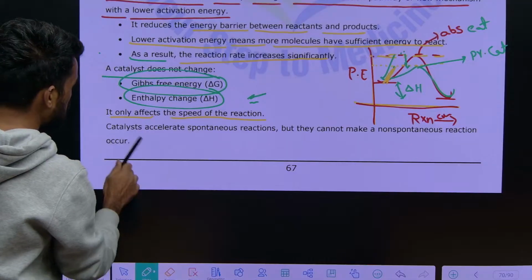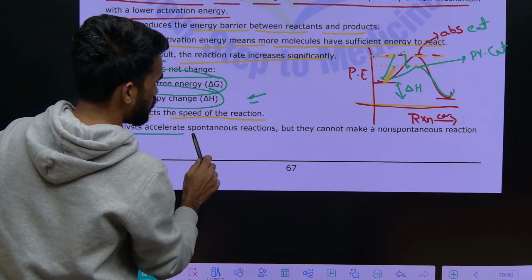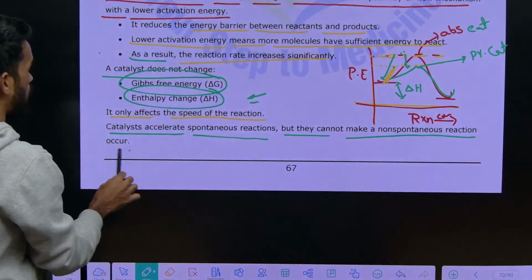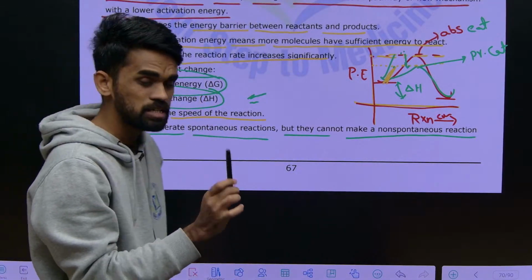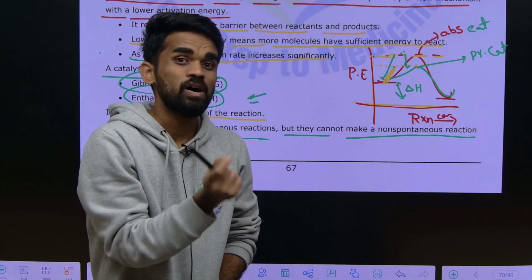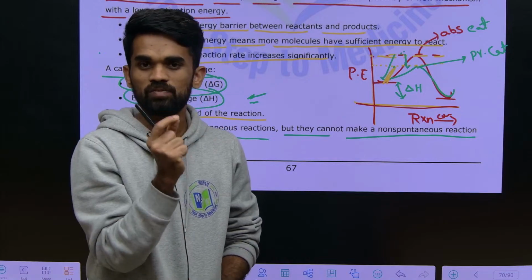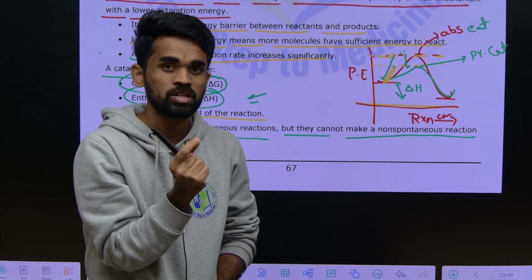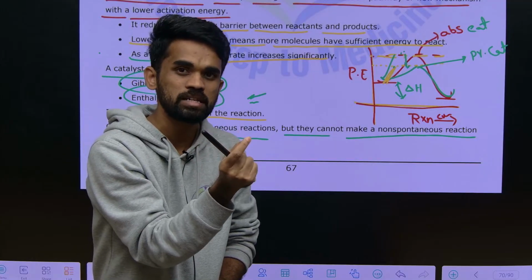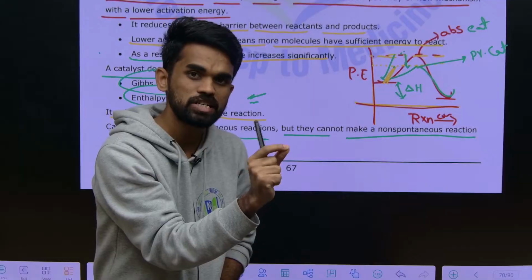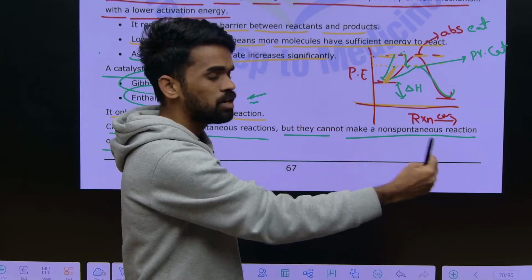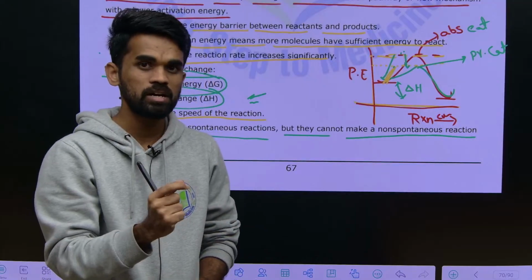Catalysts accelerate a spontaneous reaction, but they cannot make a non-spontaneous reaction happen. It means a catalyst does not initiate the reaction, but it will speed up the initiated reaction. It will not start a new chemical reaction, but it increases the rate, the speed, of a reaction that is already there.